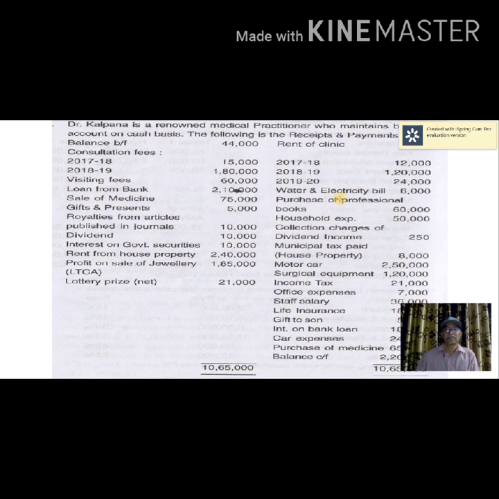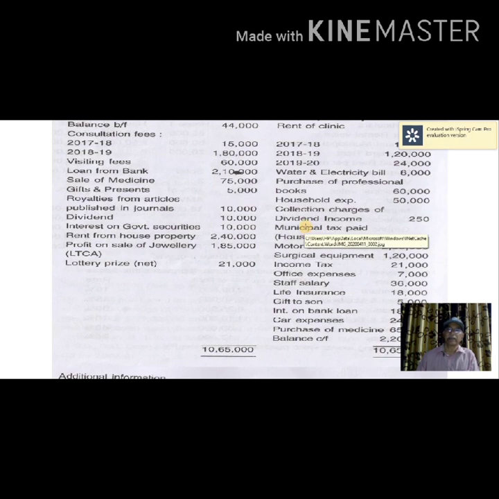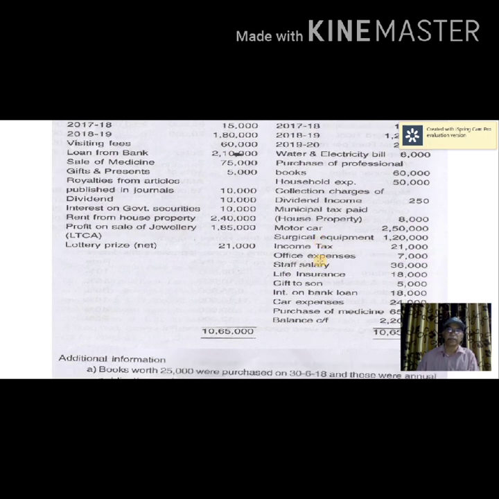Then collection charges of dividend income. If dividend income is exempt, any expenses connected to that are not allowed. Then municipal tax paid relating to house property is not allowed as a professional expense. Motor car is not allowed, whereas depreciation is allowed. Surgical equipment is not allowed, but depreciation on that is allowed. Income tax is a private, personal expense, therefore it is not taken as a professional expense.